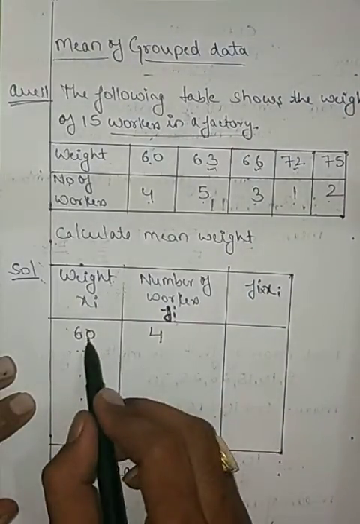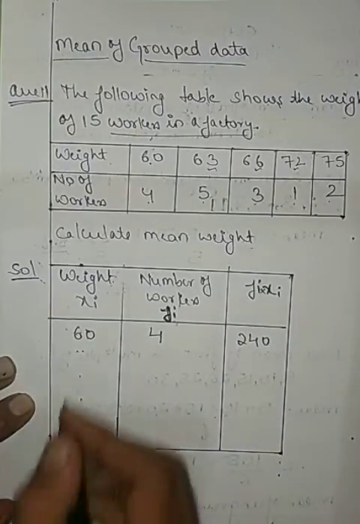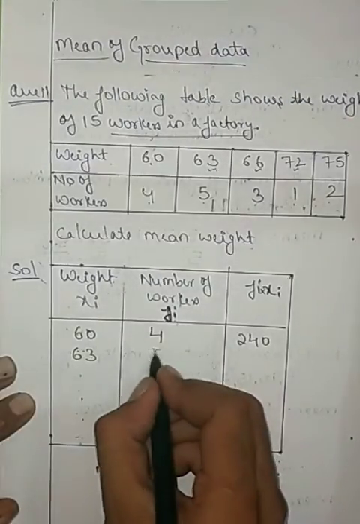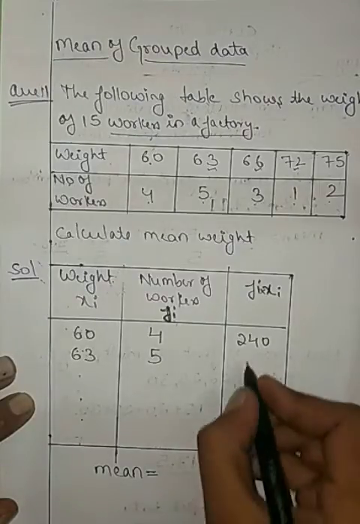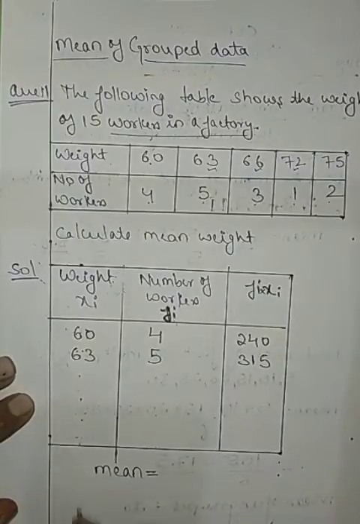Fi is 4 into 60, which comes out to be 240. Next is 63 weight. How many workers? 5 workers. Fi Xi, multiply them. You will get 315. Now we have 66 weight. How many workers? 3 workers. Multiply.